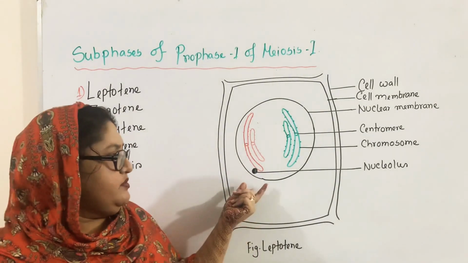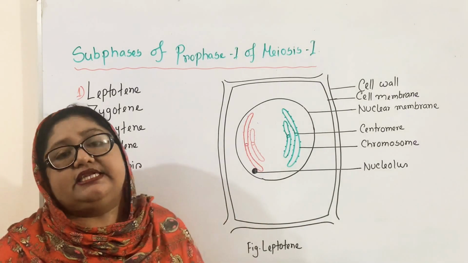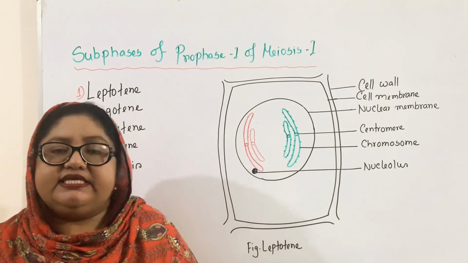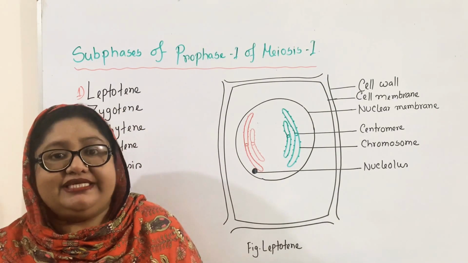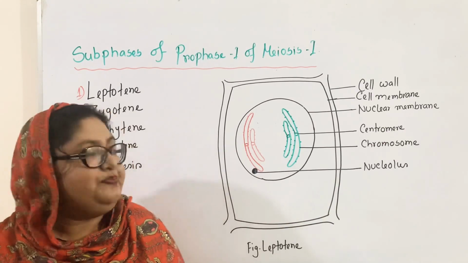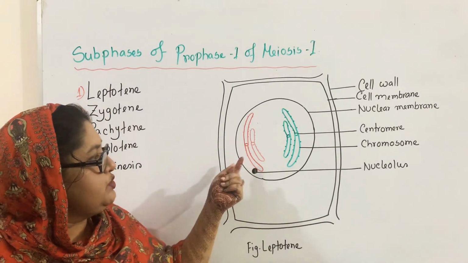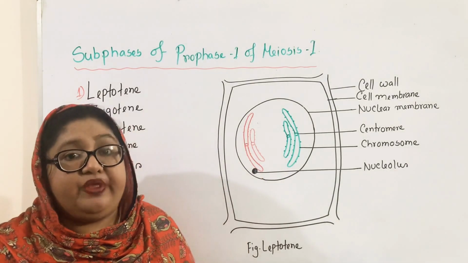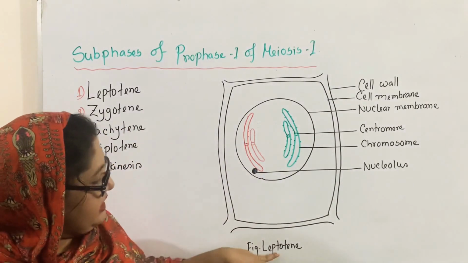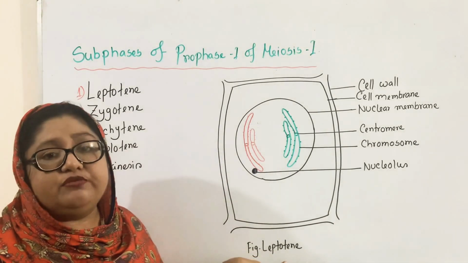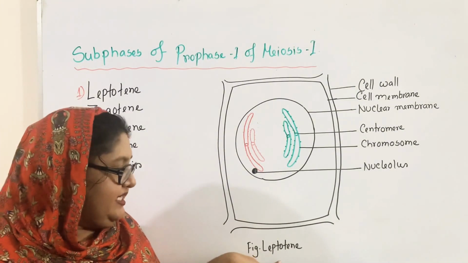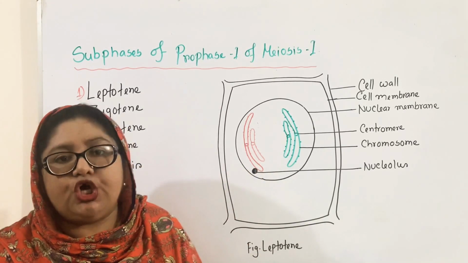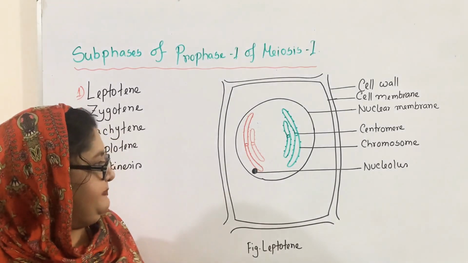First of all, during this stage, the nucleus becomes larger in size, because the DNA doubles in number. Second point, the chromosomes or chromatin fibers become long and thin. Leptotene comes from the Greek word leptos, meaning thin, and tene, meaning thread. So the chromosomes become thin and long, which is why it is known as the leptotene stage.